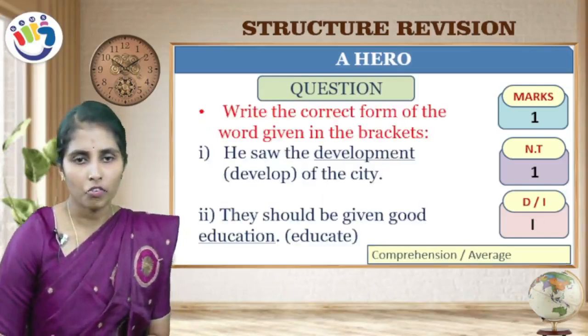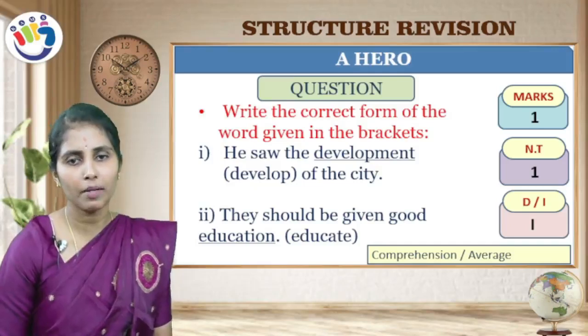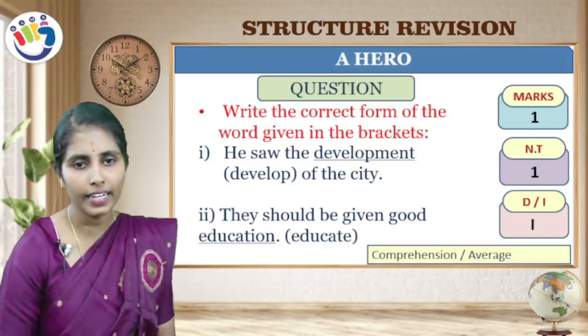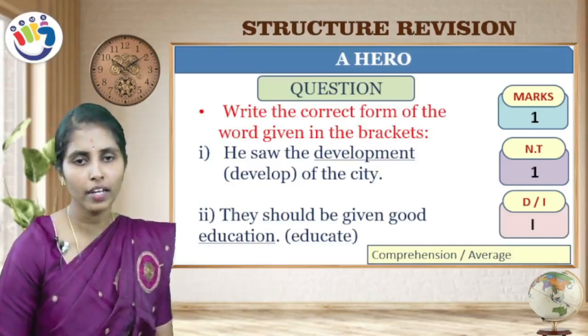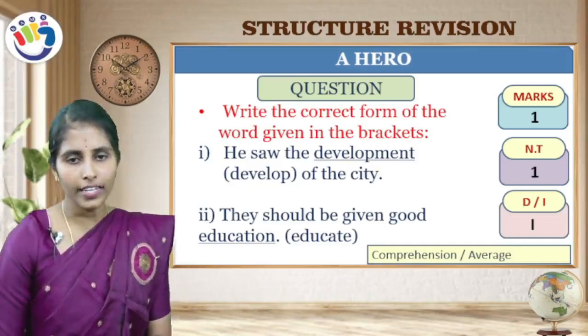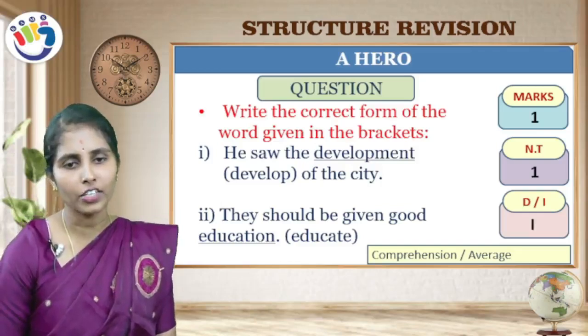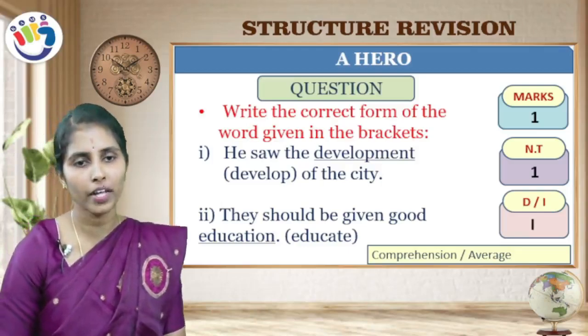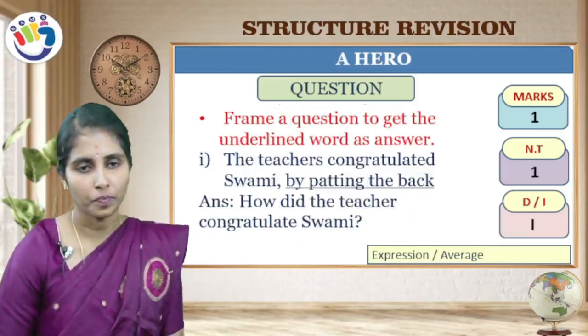Next, write the correct form of the word given in the brackets. He saw the development of the city. Develop is given. Your answer must be development of the city. They should be given good education. The word which is given in the bracket is educate. So, you should make it as education.